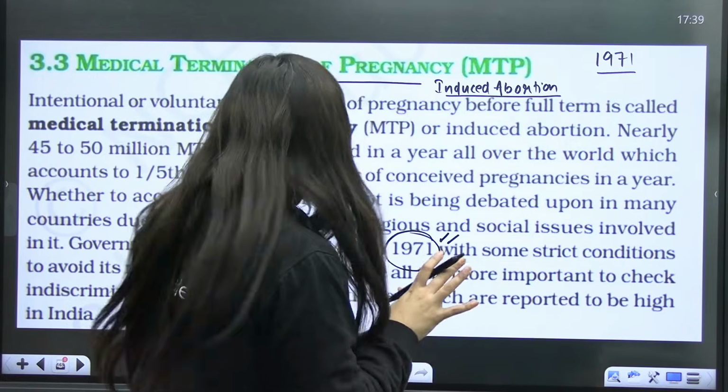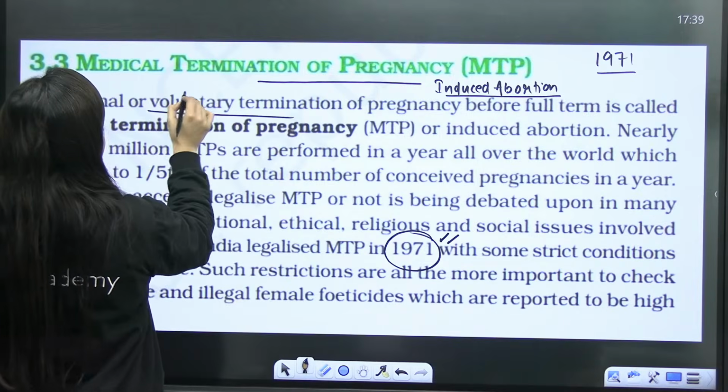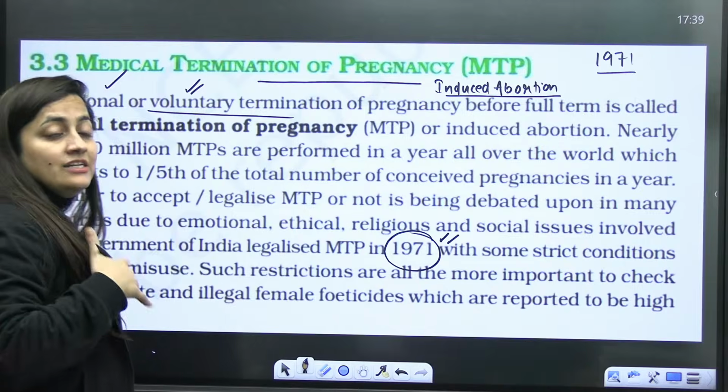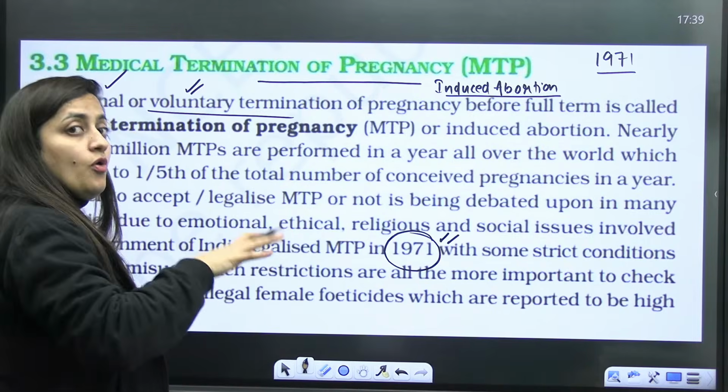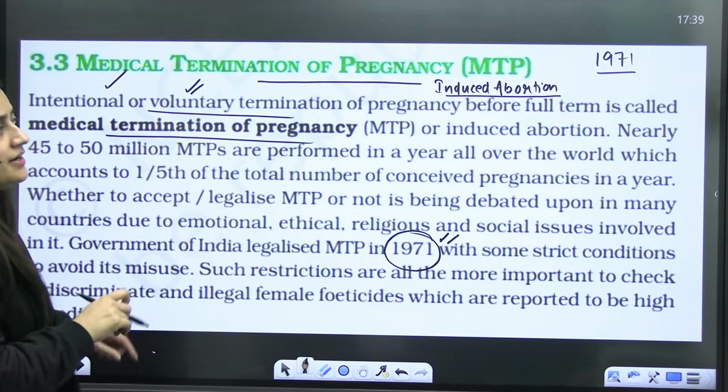So the MTP is intentional or voluntary termination, or I would say induced abortion. It is the intentional or voluntary termination of the pregnancy before full term, right? Before full term, it is a medical termination of pregnancy or induced abortion.